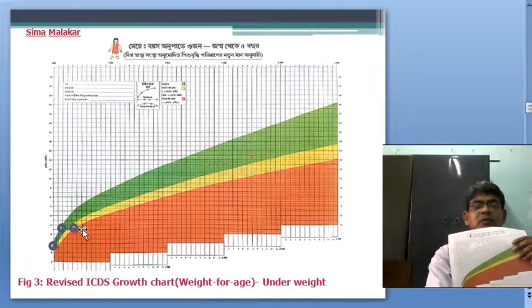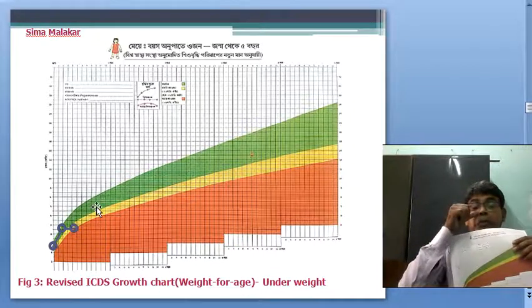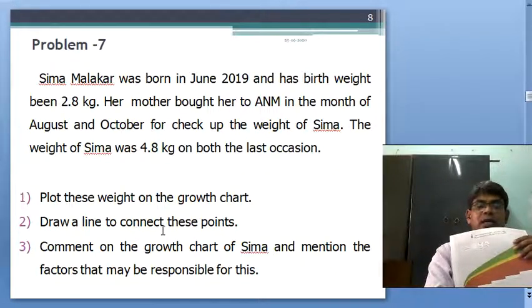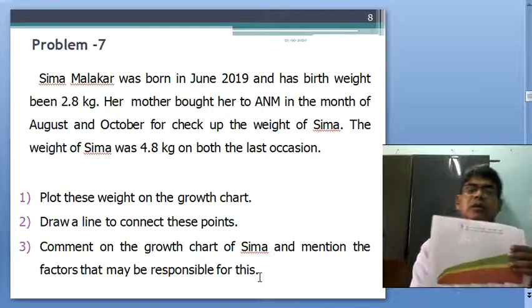If it is downward, it is a very dangerous sign. You have to draw a line and connect these points, comment on Shima's growth chart, and mention the factors that may be responsible for this.